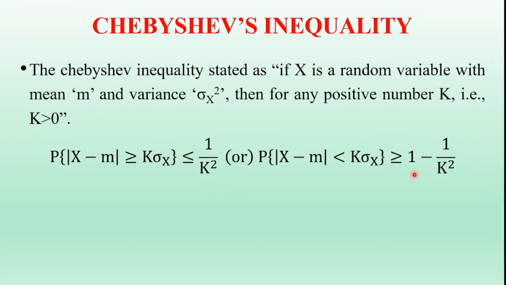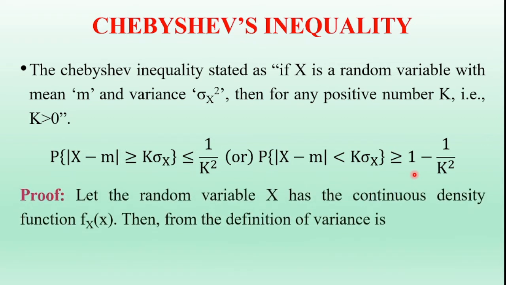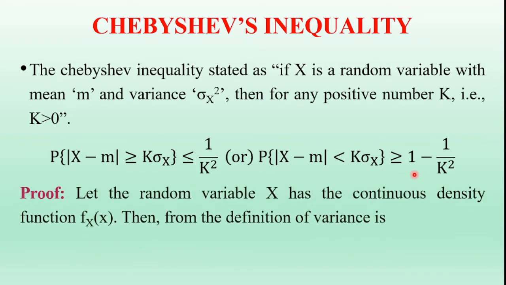Let us prove this Chebyshev inequality. Now coming to the proof, capital X is the random variable with continuous probability density function fx of x.